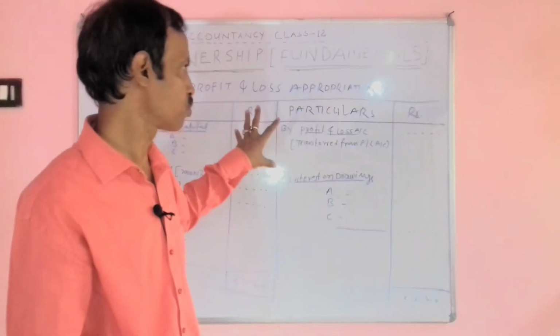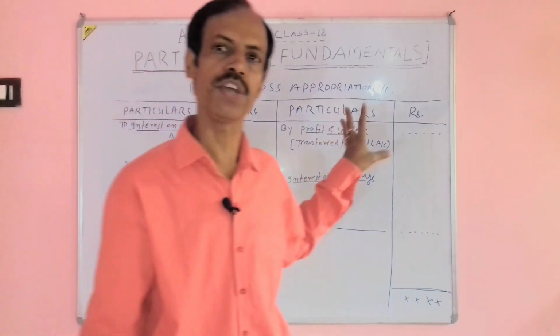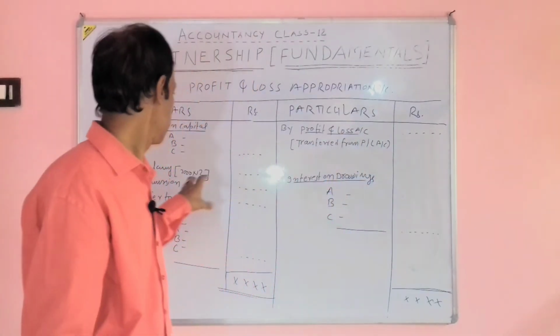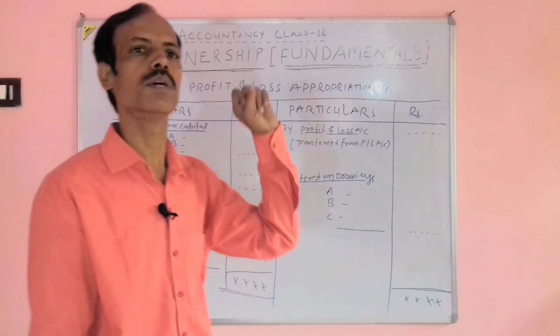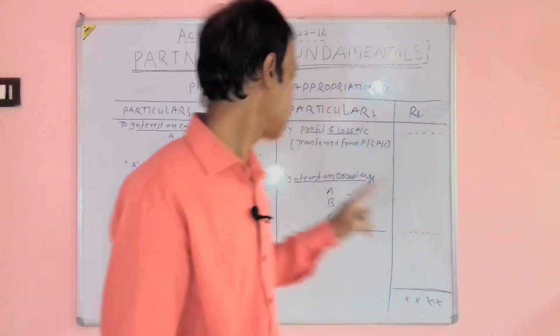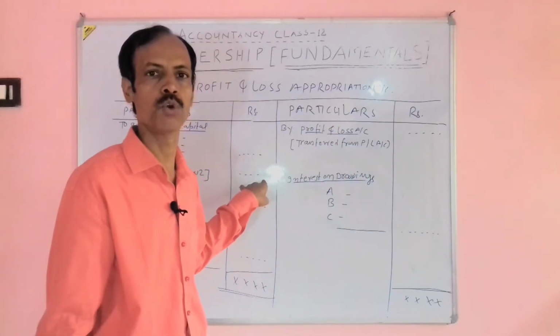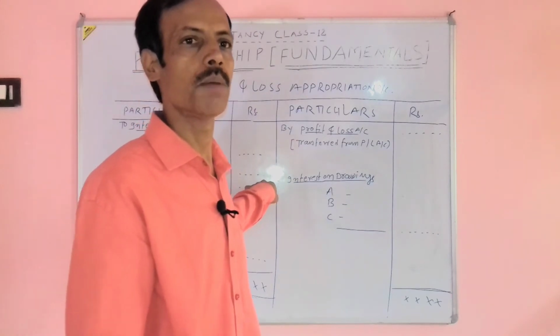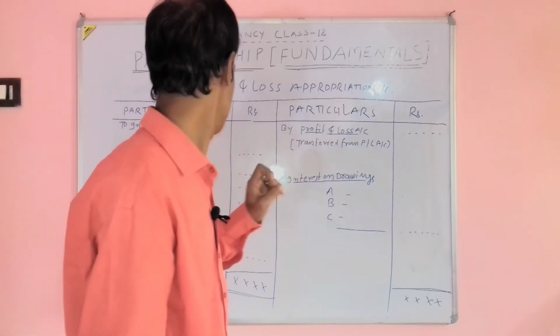We prepare on that 1st March, but we record everything here for 12 months. But if salary is given 10,000 per annum, we will directly write here 10,000. No requirement of multiplication by 1, 2 or 12.